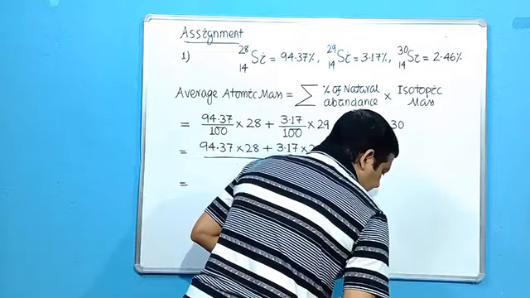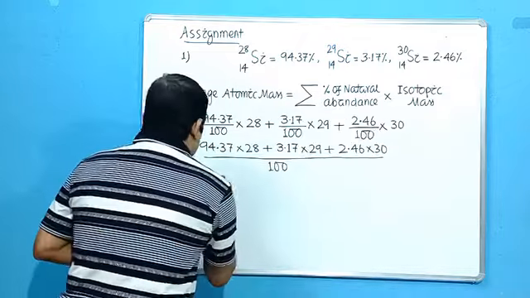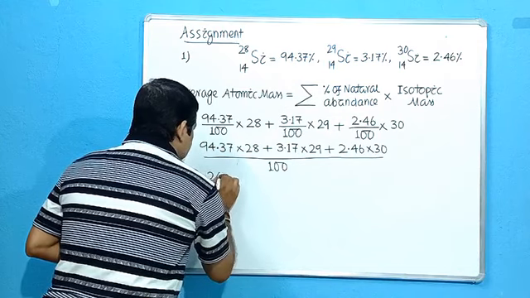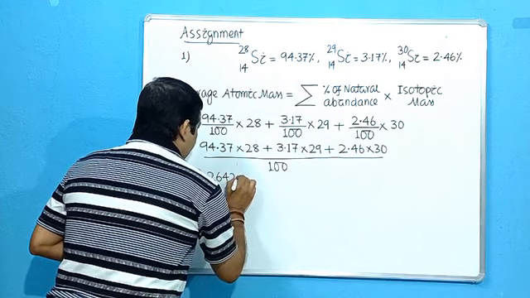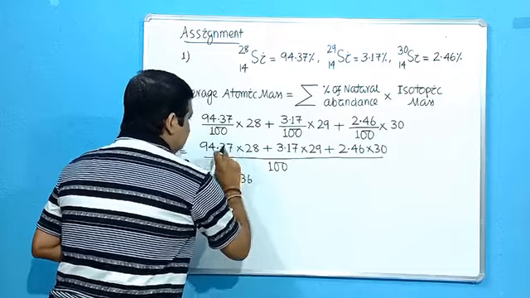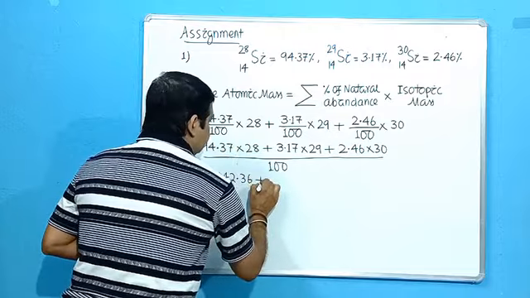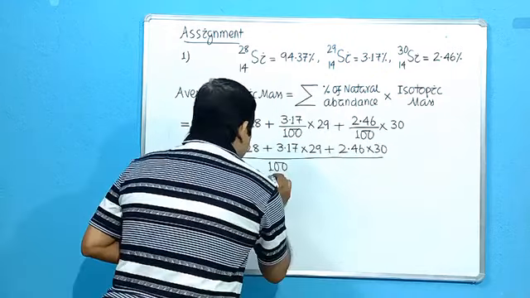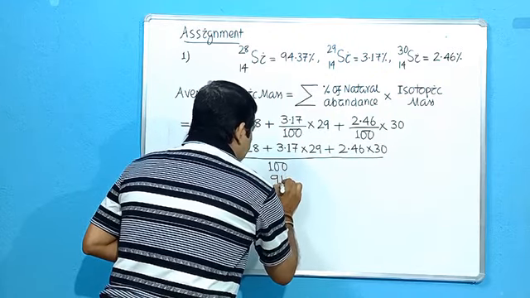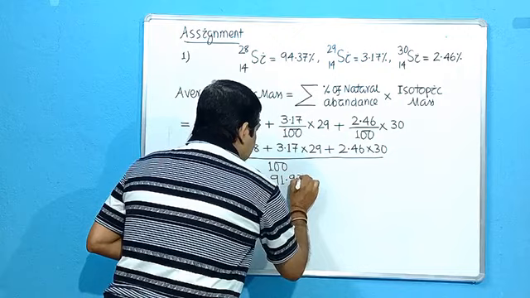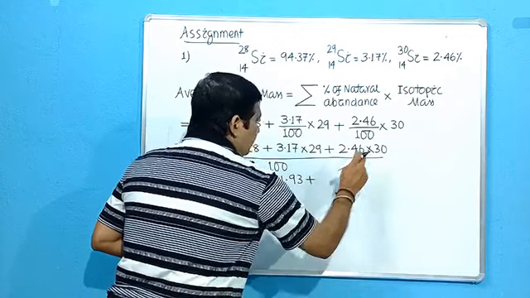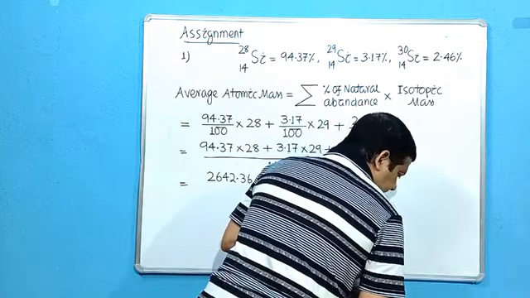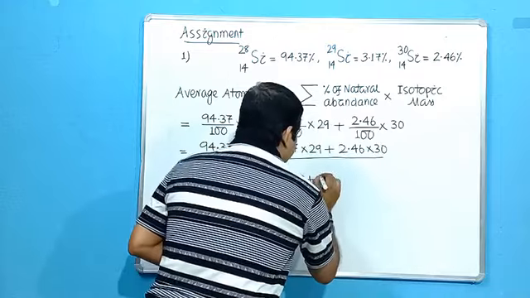First one will be 2642.36, plus 3.17 into 29, it will be 91.93, plus 2.46 into 30, it will be 73.8.